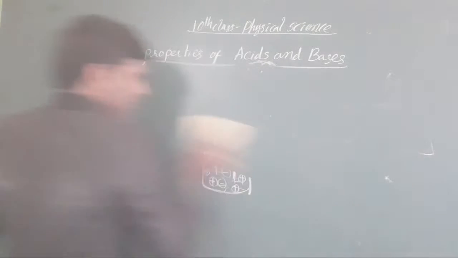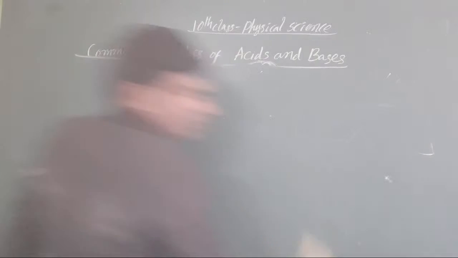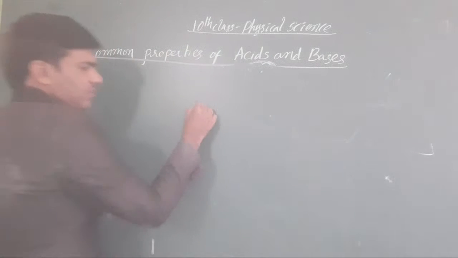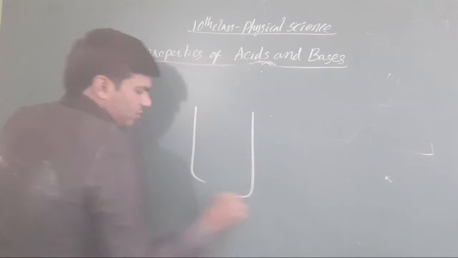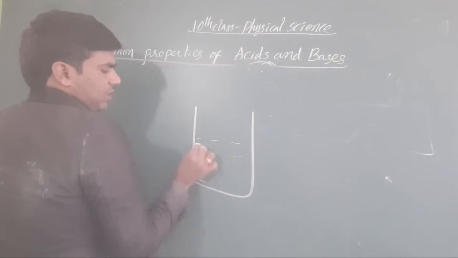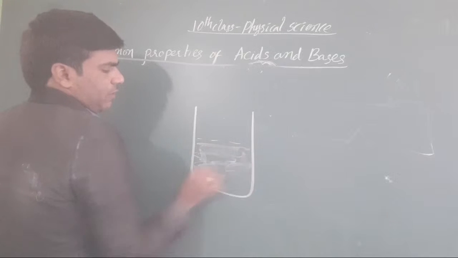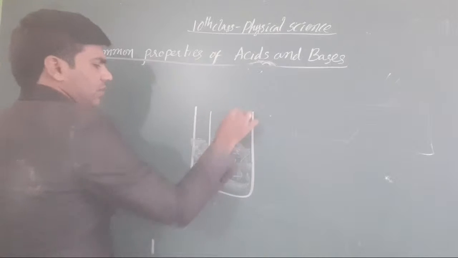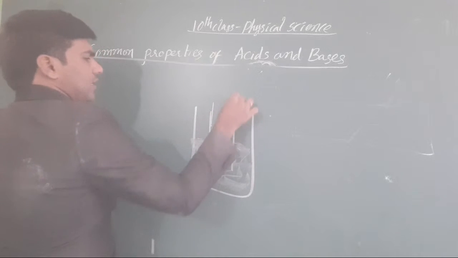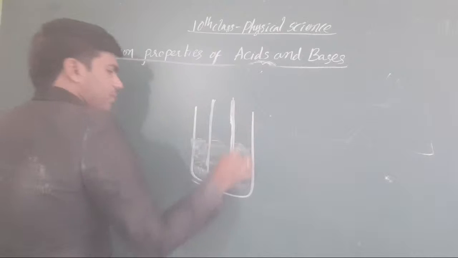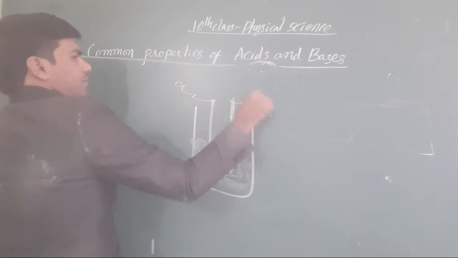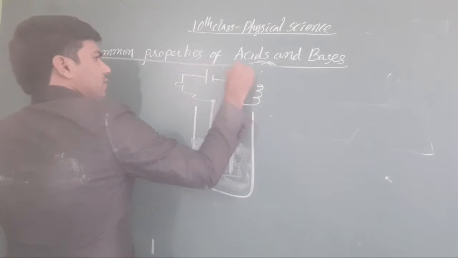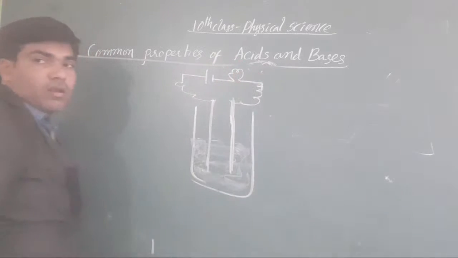Now, the same experiment you go with our bases. Here you replace our H plus ions with whatever electrodes we have taken here. For those electrodes, you connect a battery as well as the bulb. Clear, all the students?